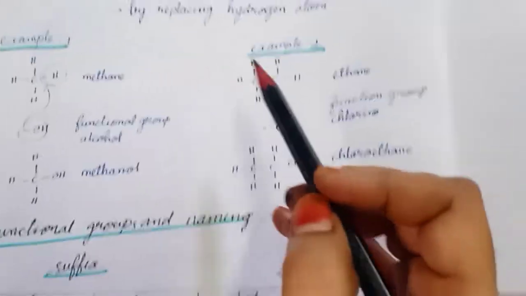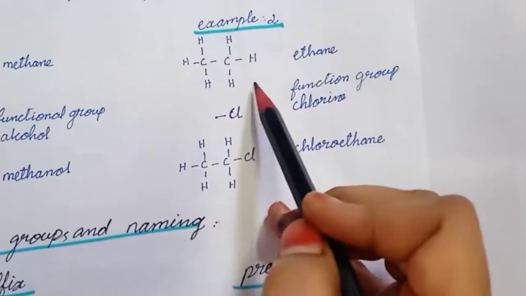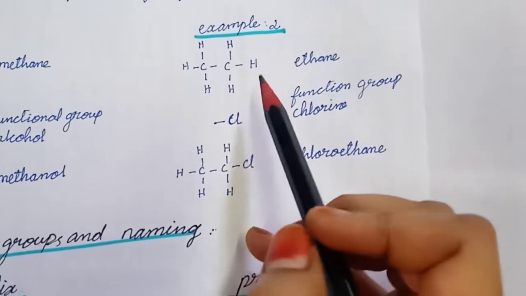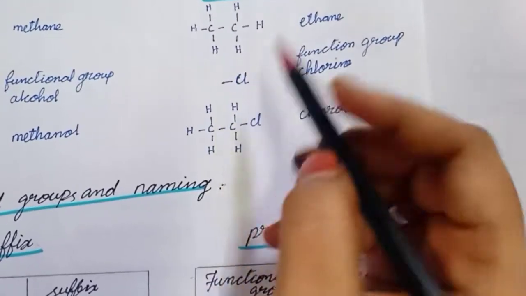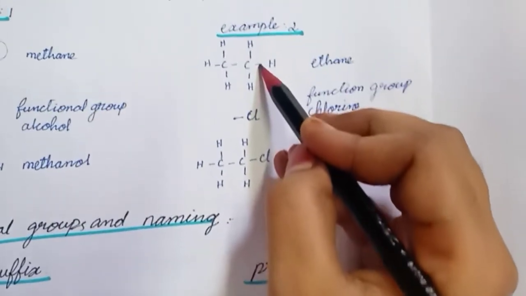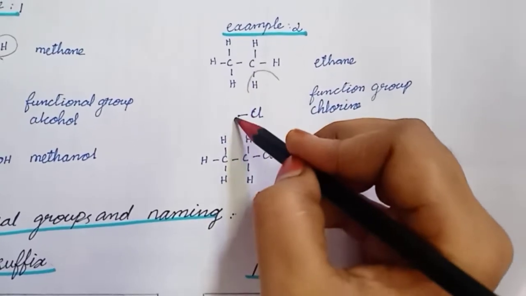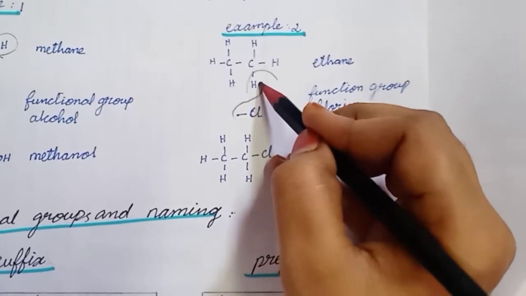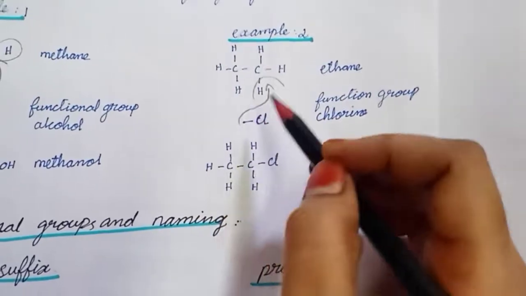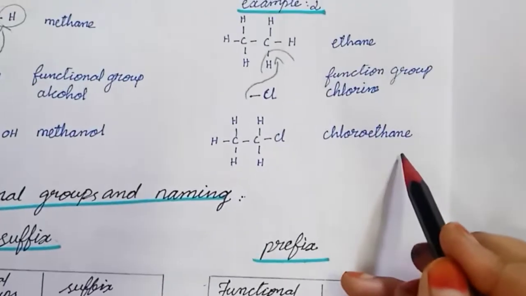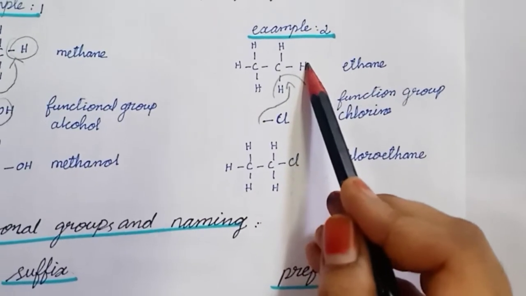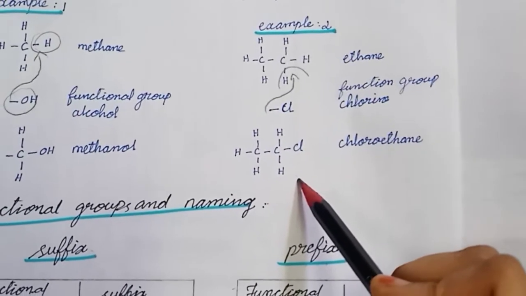Okay. So like that, I take the second example, hydrocarbon, that means ethane. I take the functional group chlorine. How is this chlorine linked to that ethane? By replacing hydrogen. Okay. So this chlorine is replacing the hydrogen atom, any one hydrogen of the group. So it forms chloroethane. That chloroethane is different from ethane. So the functional group gives specific properties to the new compound. Okay.